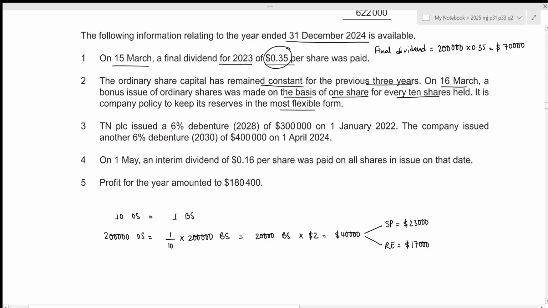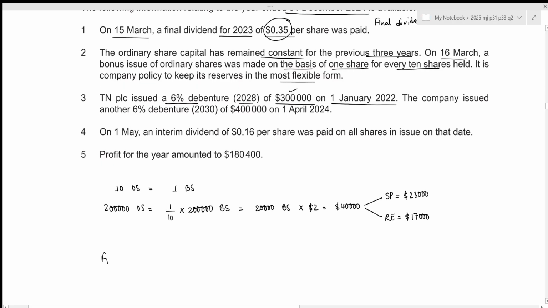Okay. Then TNPLC issued a 6% debenture, which is to be repaid in the year 2028 of 300,000 on 1st January 2022. And our current year is 2024, which means that we utilize this debenture of 300,000 for the entire 12 months in the year 2024. I think we need to figure out our finance cost. So the finance cost for this debenture is 6% times 300,000 because we used it for the entire year.